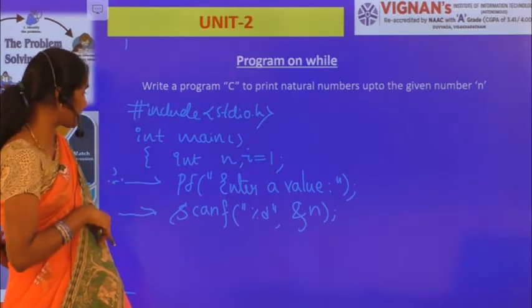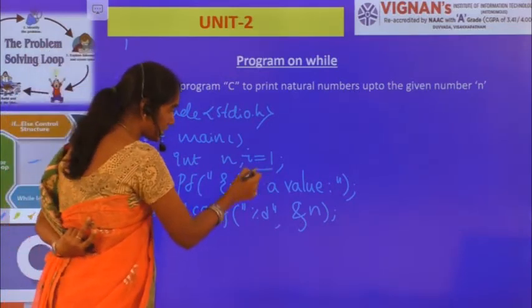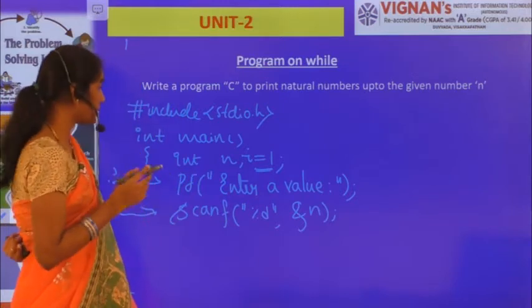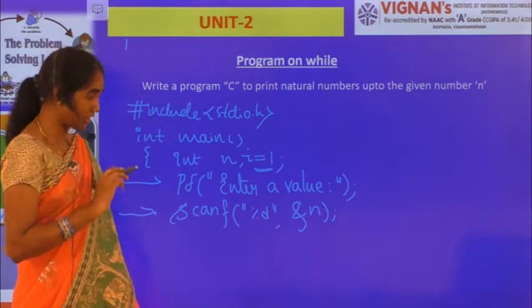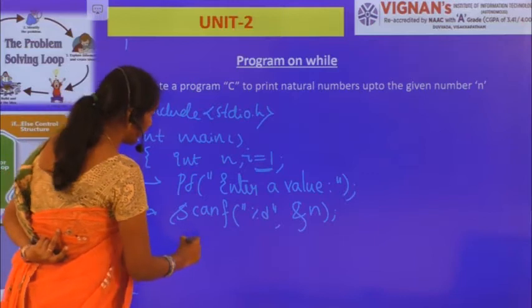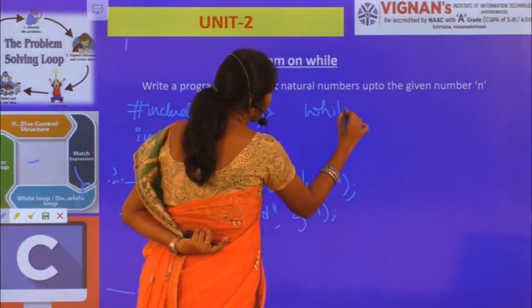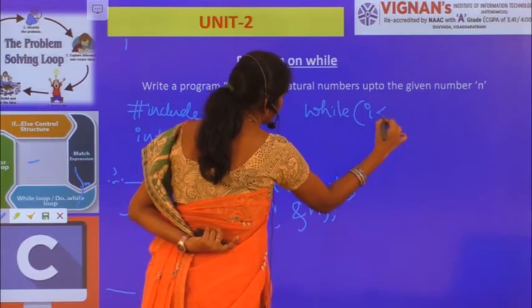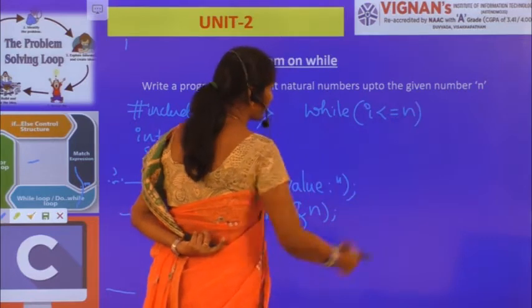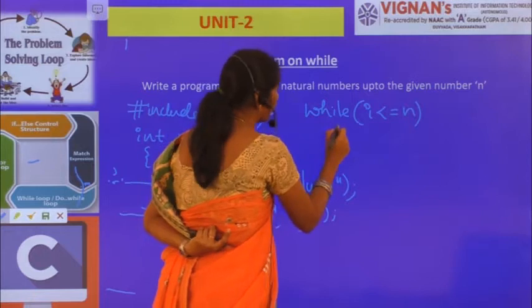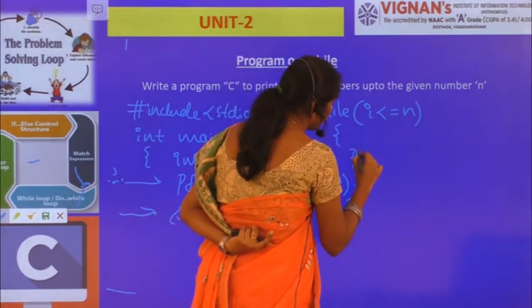So now what is the next statement? Here I is already initialized, right? I need to check with the condition, that is while, here I'll write while I less than or equal to n. I less than or equal to n, what I'm supposed to do?